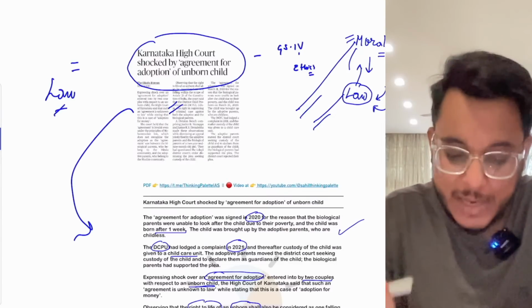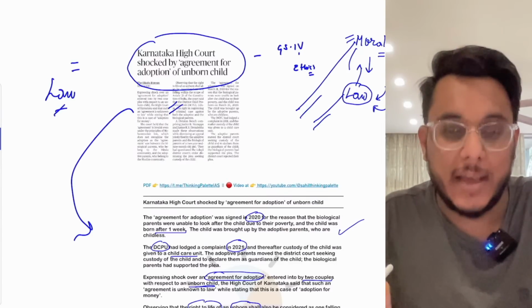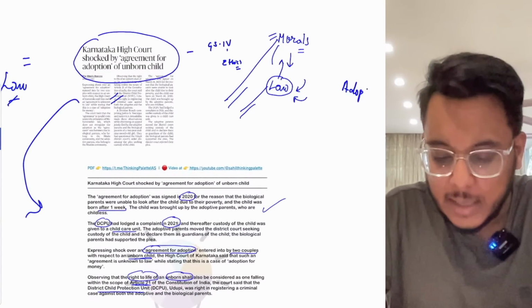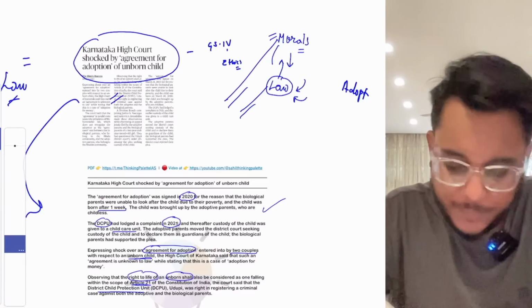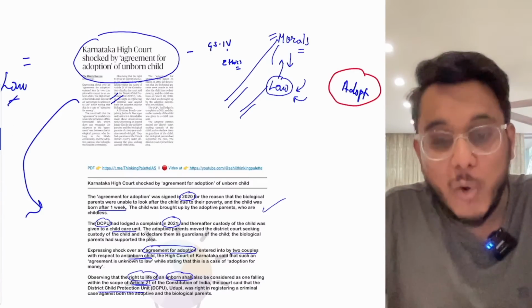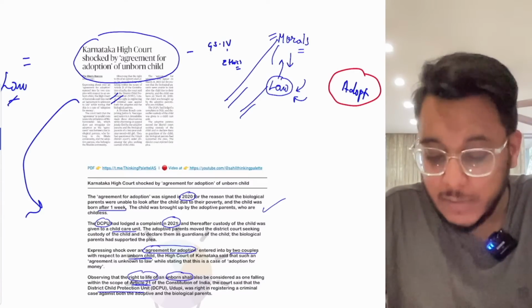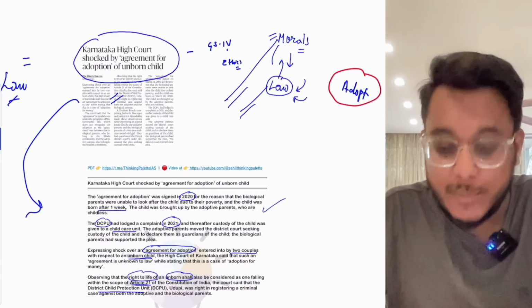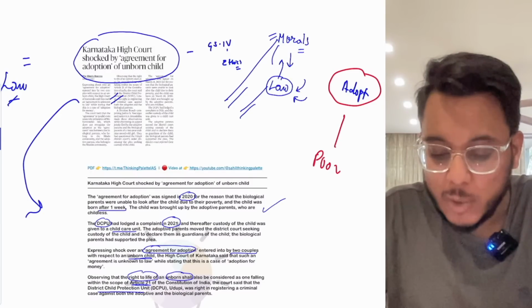But at the same time, if we see the reasoning that has been provided here, it is something like this: the couple who adopted the child did that out of compassion and love, and the couple who conceived the child were poor and not able to raise that child.